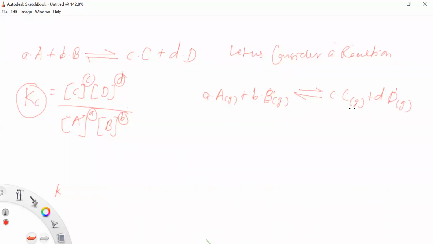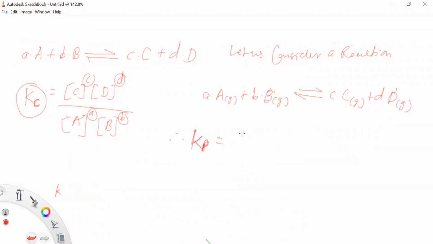So the equilibrium constant or law of mass action may be written as Kp. Kc is the concentration, and this is the equilibrium constant for this reaction. It is in gaseous form. Therefore, we write here pressure. So Kp is the pressure. So the equilibrium constant for the reactions which are in gaseous state is denoted as Kp.